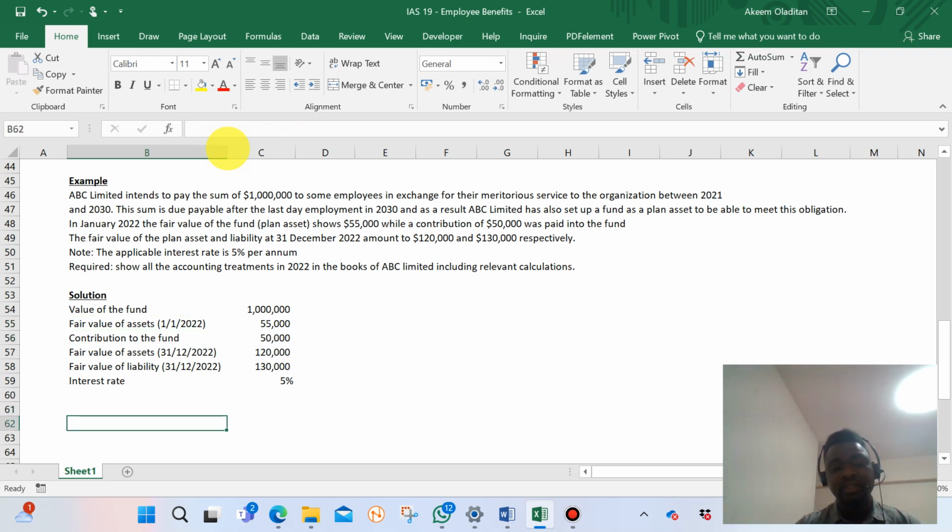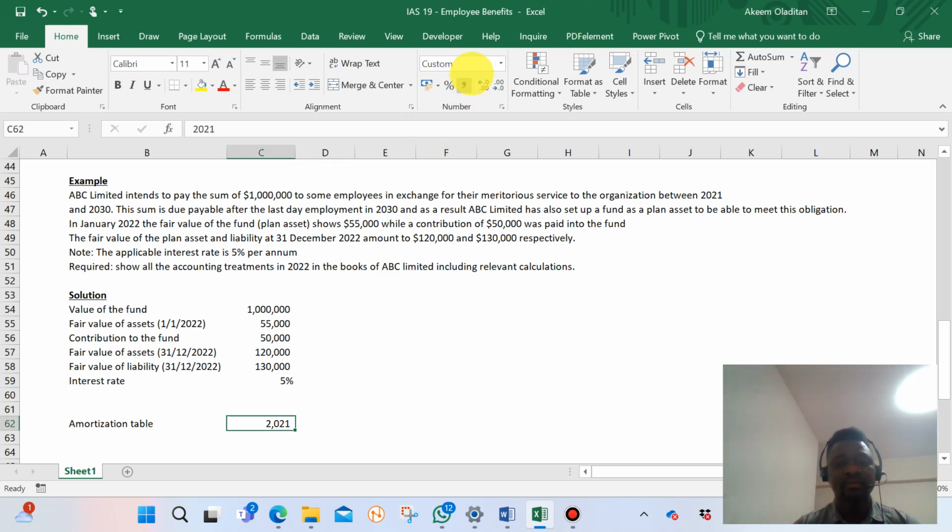How do we do that? I will create like an amortization table. So that table will have the years in it. We have 2021, where it's starting from.